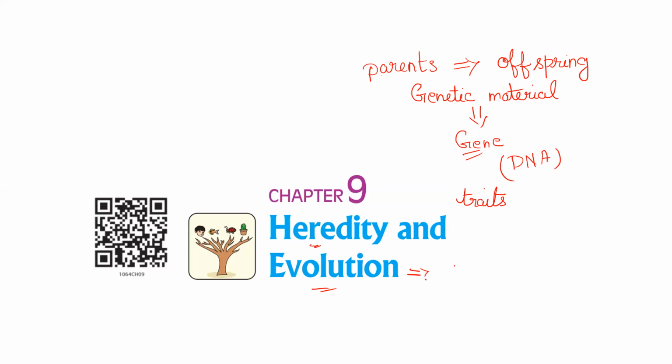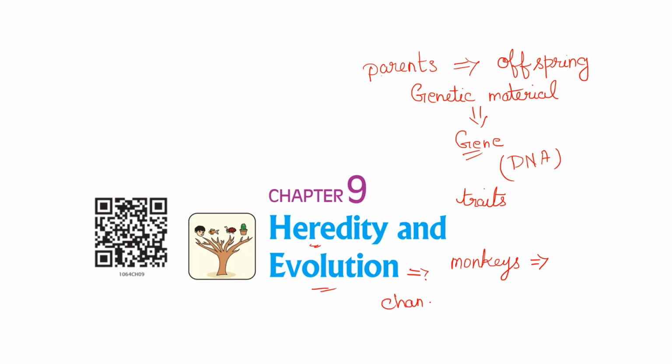Say, for example, monkeys. The monkeys had tails and they walked on 4 legs. But over a period of time, they started losing their tails and they started walking straight on 2 legs. So this is evolution: the change in the characteristics of a species over several generations.